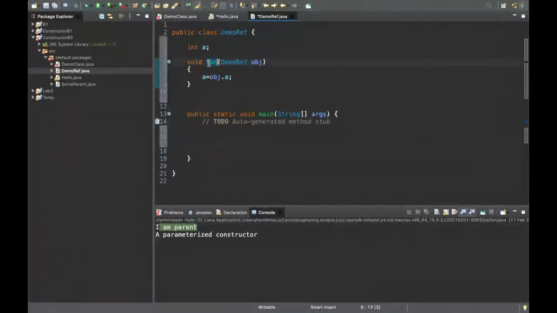Okay, let me make a swap function only that will demonstrate. Swap.